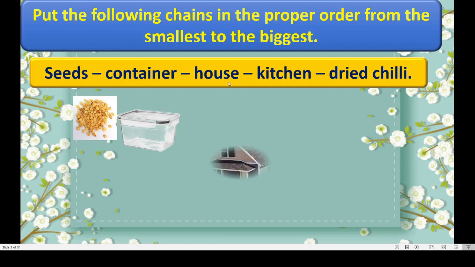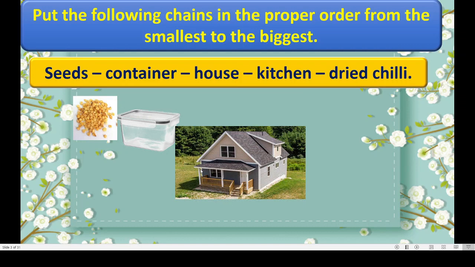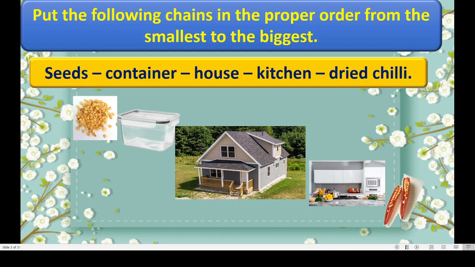Then you know the meaning of house. Then kitchen. See, this is the kitchen where mummy prepares food for the people of the house, correct? Then dried chili. Dried chili means they are red in color, correct? Green chili and red chili. These are dried chilies. Okay.